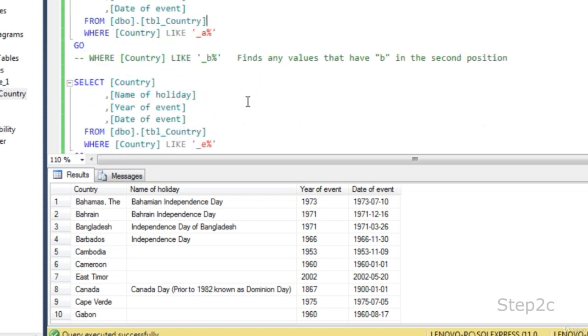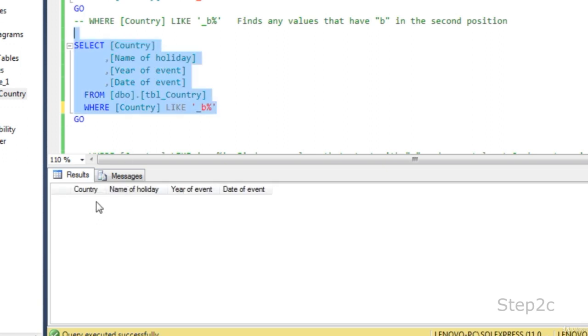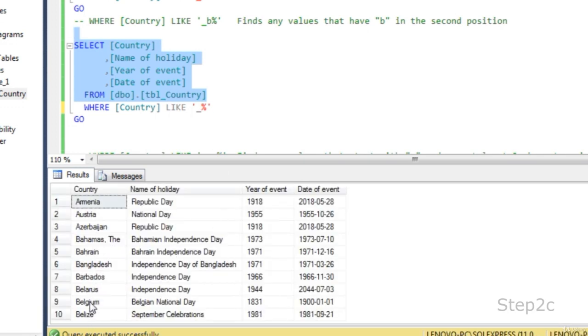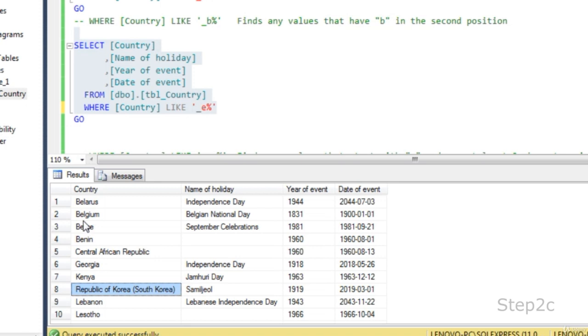If you are looking for a second character B, you should specify _B%. If you execute it, you will get all the countries that contain B as the second character. There is no country which has the value B at the second position. If you specify E instead, you will get all the country names that have E as the second character.